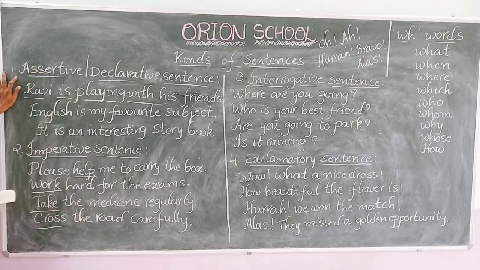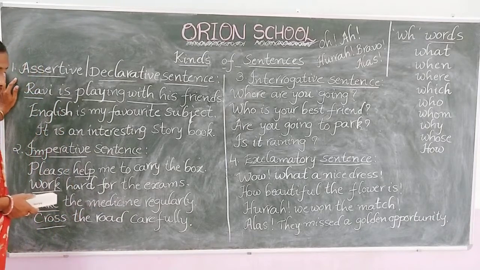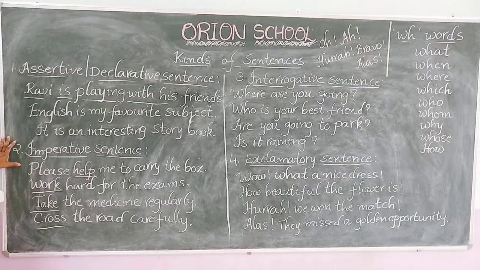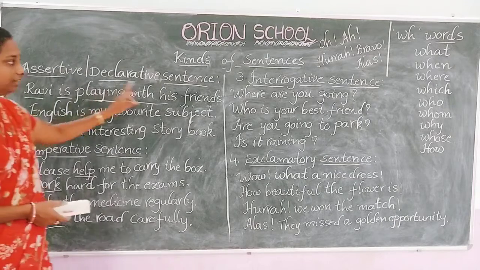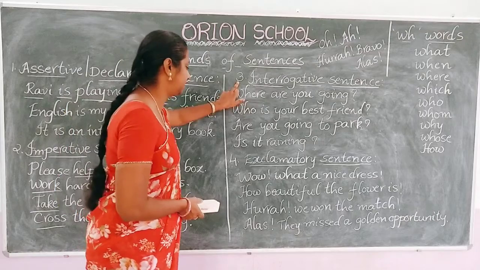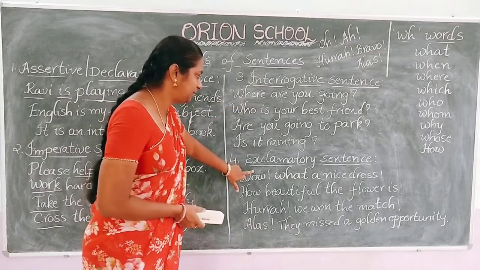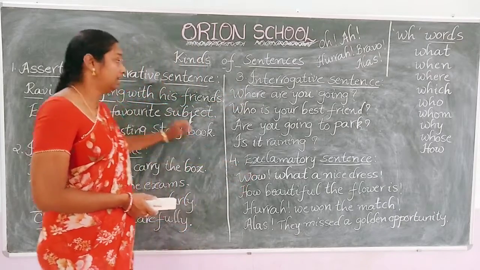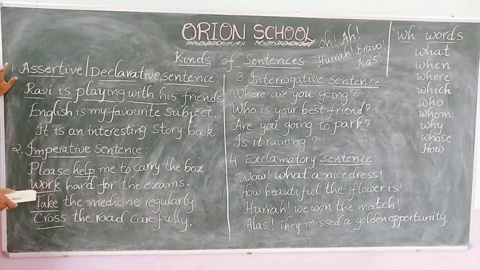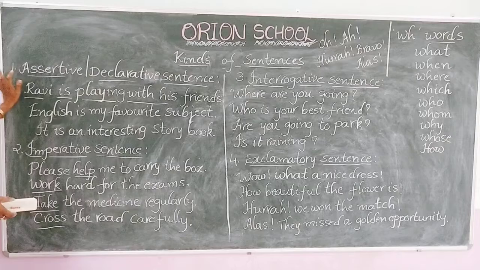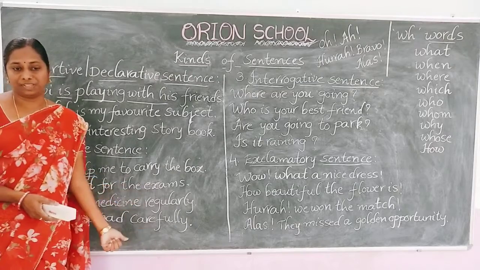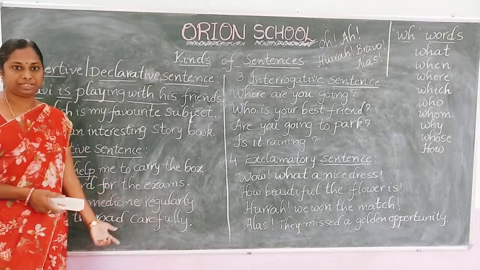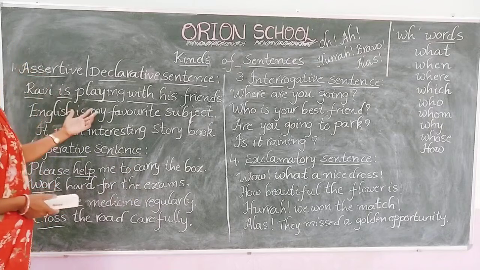First type, assertive or declarative sentence. Second one, imperative sentence. Third one, interrogative sentence. Next, fourth one, exclamatory sentence. Let us see what is the assertive or declarative sentence. An assertive or declarative sentence declares something, or it makes a statement, or it tells something.